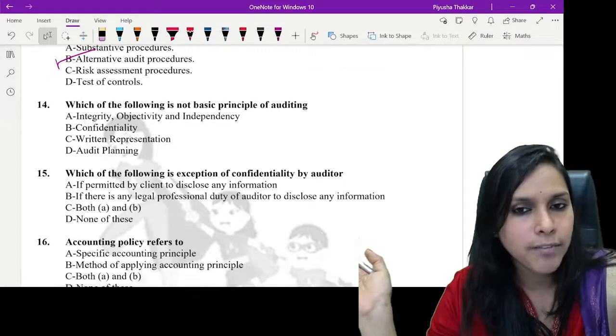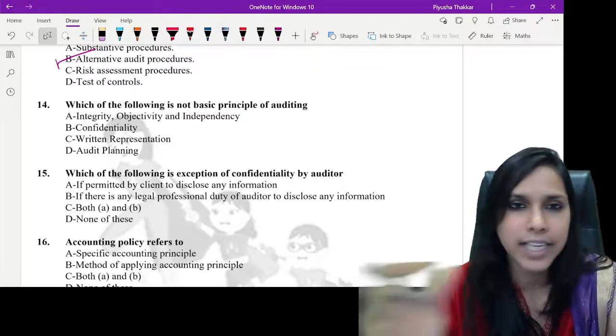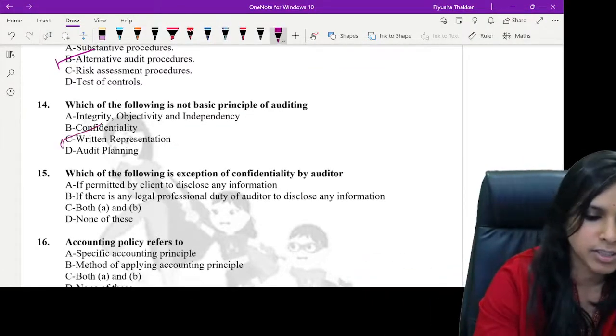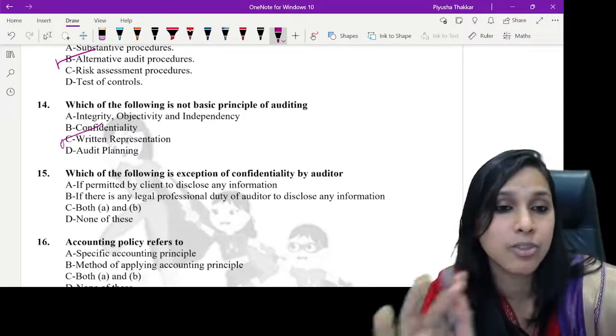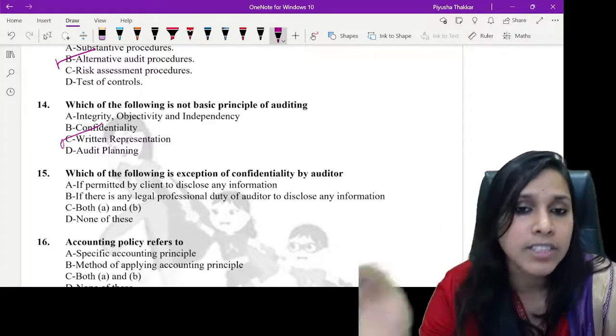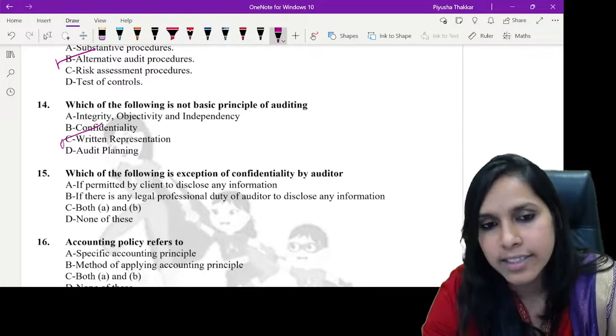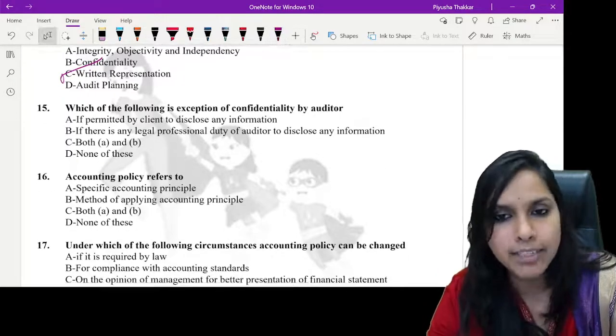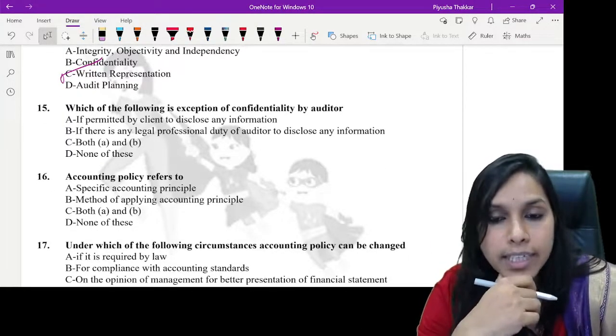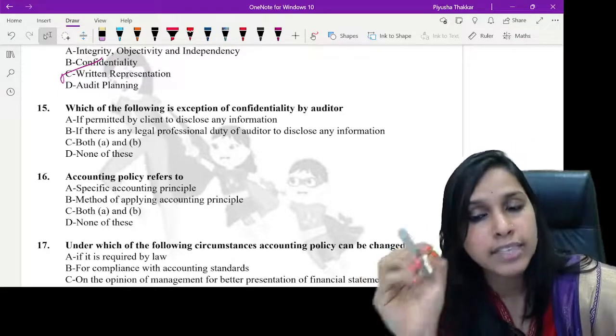Which of the following is not a basic principle? Very simple, written representation, because everything else is absolutely basic to auditing: integrity, objectivity, independence, confidentiality, audit planning. And the last question for the day, which of the following is an exception of confidentiality by auditor?